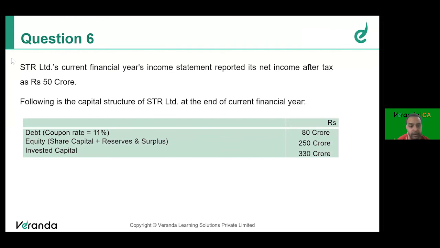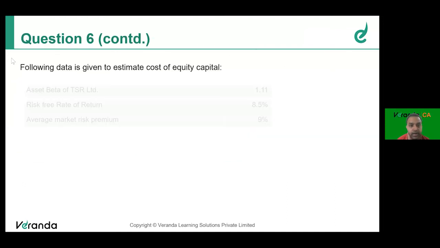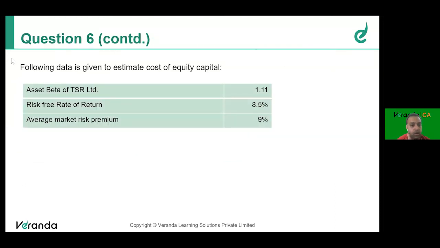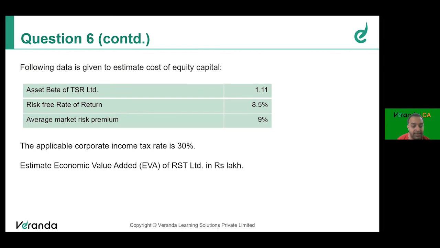Debt is at 11%. The following data is given: asset beta 1.11, risk-free rate 8.5%, average market risk premium. You see here, market risk premium is given. What is market risk premium? That refers to RM minus RF, which is 9%. Corporate tax rate is 30%. Estimate economic value added in lakhs.